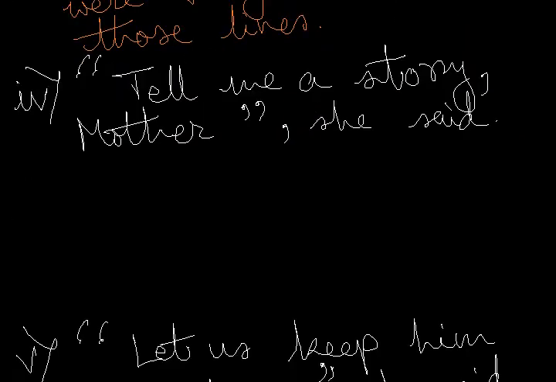Then sentence number 4, tell me a story, mother, she said. This is also important. Now, this is a piece of advice for the students. When you are asked to transform sentences from direct to indirect, try to understand the meaning of the sentence and the mood of the sentence. Tell me a story, mother, she said. Now, of course, she is making a request. She over here is, of course, making a request. So, better you use that when you rewrite this sentence in indirect speech.